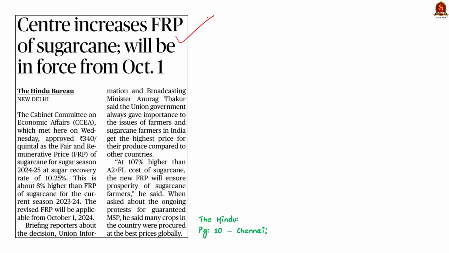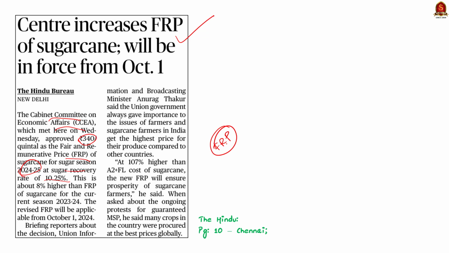Look at this news article. According to the news article, recently the Cabinet Committee on Economic Affairs (CCEA) approved 340 rupees per quintal as the fair and remunerative price (FRP) for the sugarcane season 2024-25 at a sugar recovery rate of 10.25%. So in this news article discussion, let us understand the basics of fair and remunerative price (FRP) from the prelims perspective. Due to the ongoing issue, there might be a question in the prelims examination. That is why we are taking this particular topic.